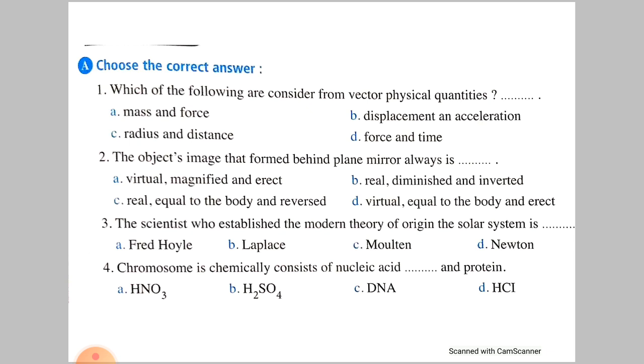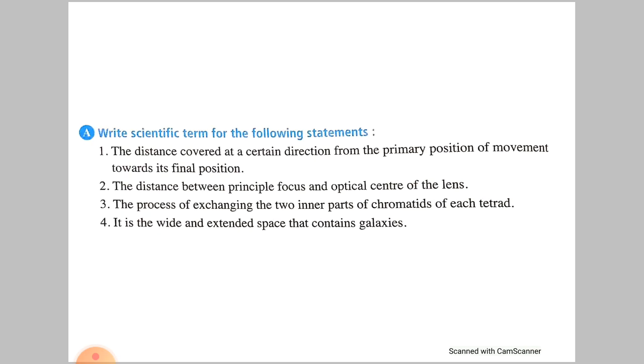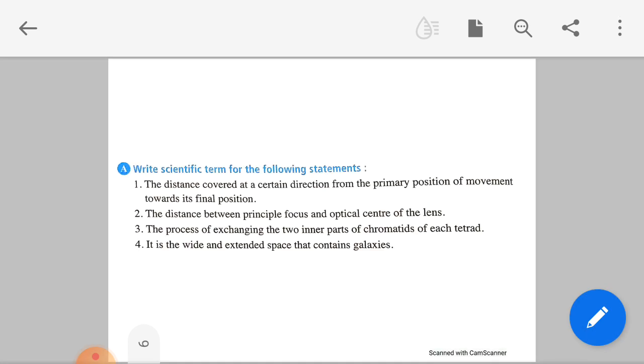Okay. Write the scientific term for the following statements. The distance covered at a certain direction from the primary position of movement toward its final position is displacement. He said distance but added at a certain direction, so it is displacement. The distance between the principal focus and the optical center of the lens, since it mentions focus, is the focal length. The process of exchanging the two inner parts of chromatids of each tetrad is called crossing over.